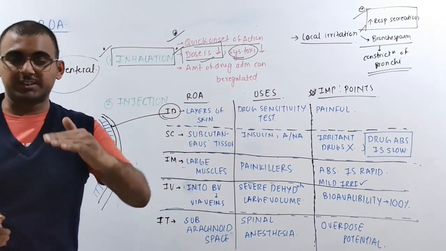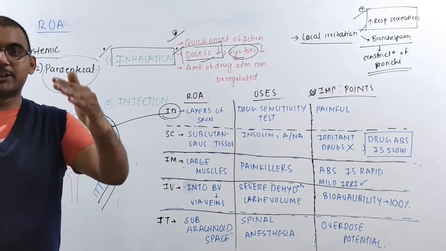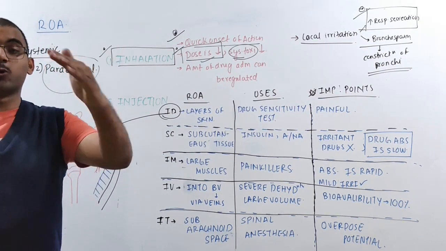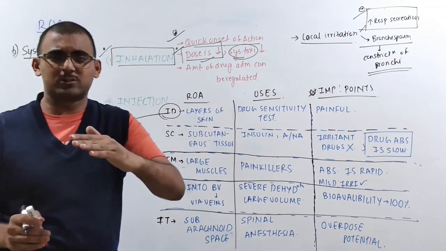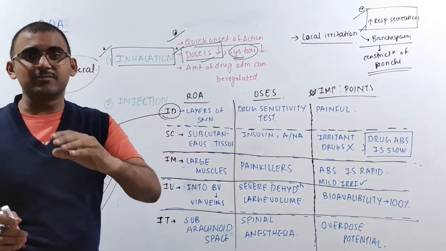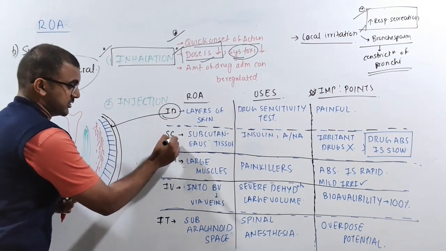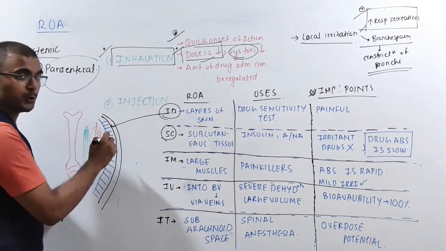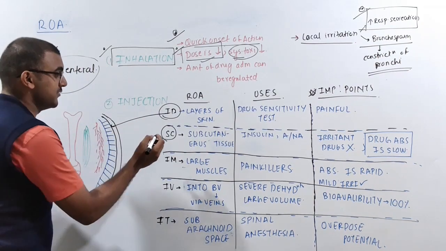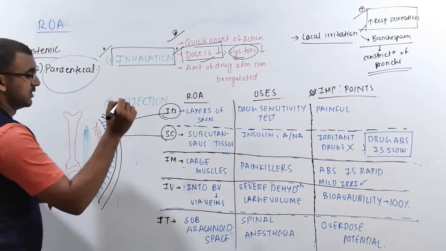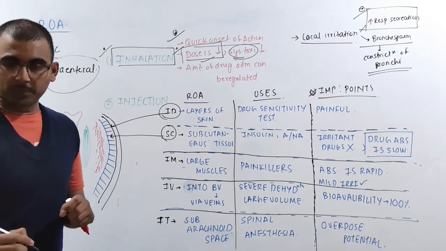So I think you all are studying in your HAP, right? You have the layers of the skin. You have skin, then the subcutaneous fatty tissues, then the stratum corneum and other layers, right? And last one, what is there? You have the muscles. So now when the site of injection is in the subcutaneous region, we call this the subcutaneous route of administration. I hope it is clear.